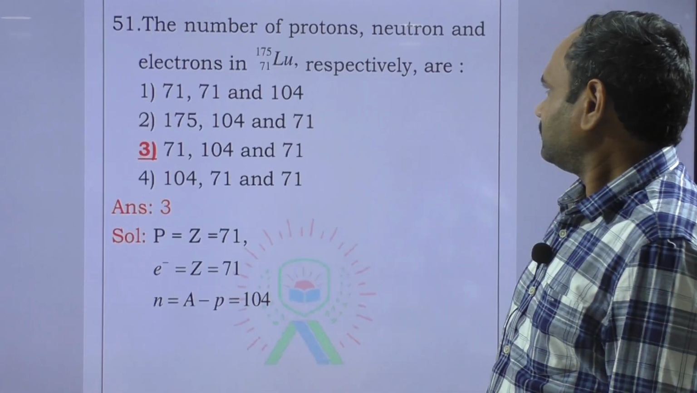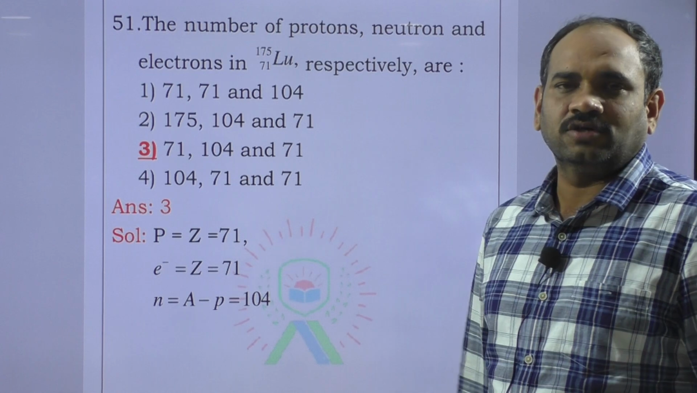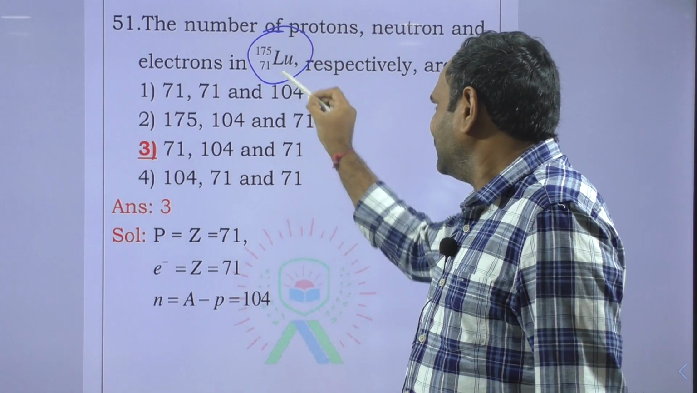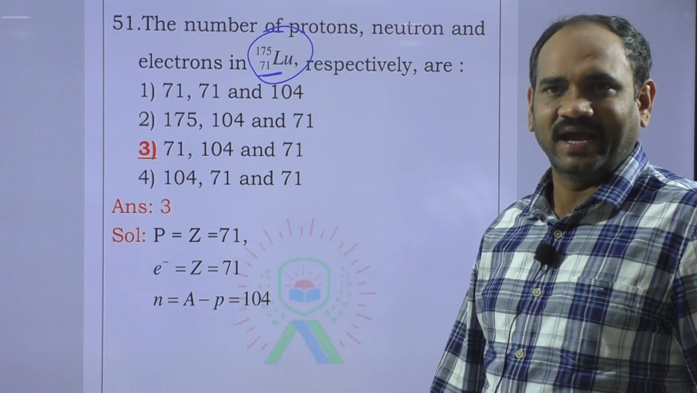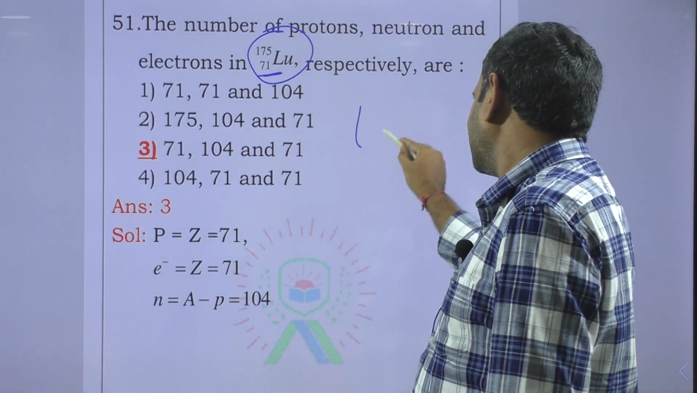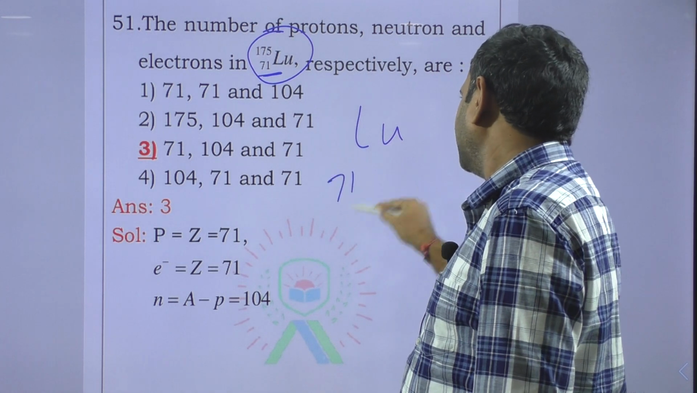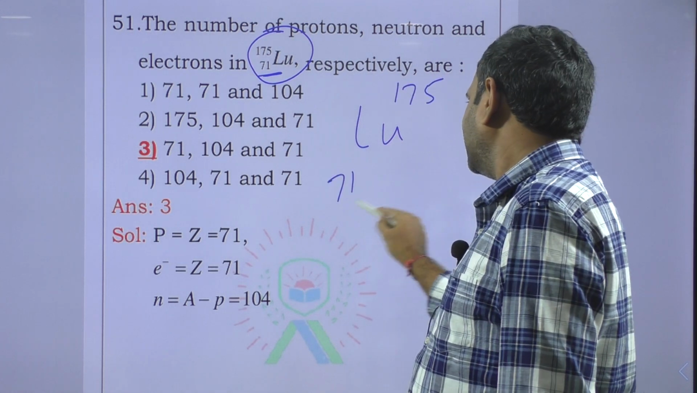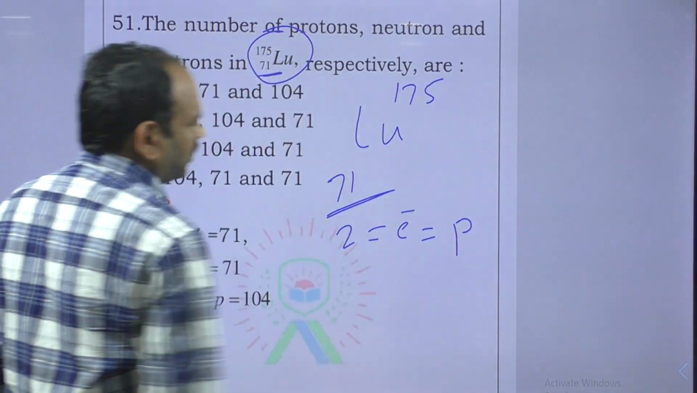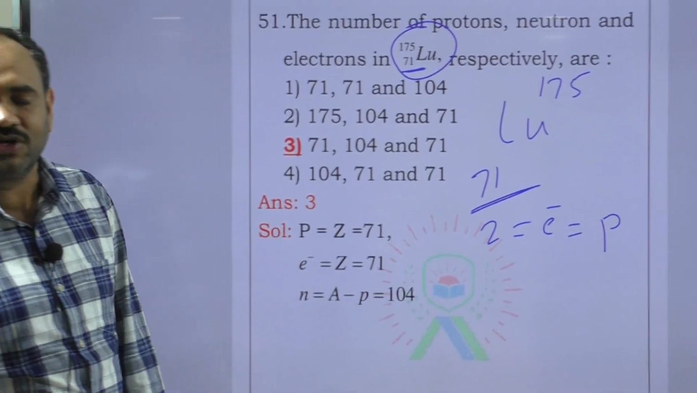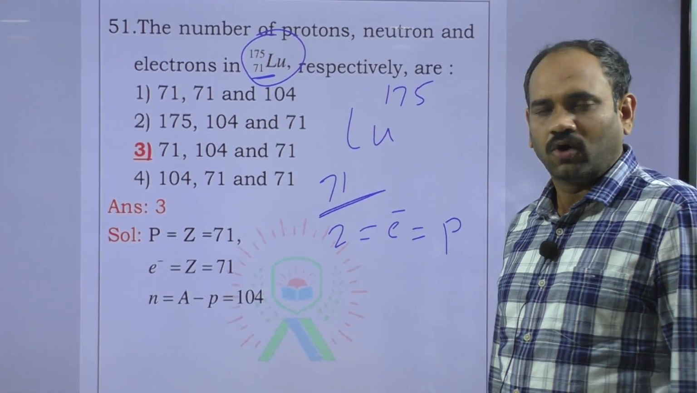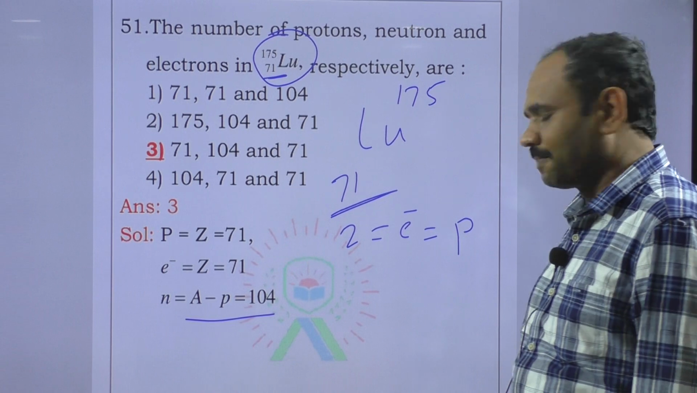Next question. Number of electrons, protons and neutrons. Now we can observe this. This letter indicates number of protons, atomic number, in this case Lu 71 and 175. This indicates atomic number, that is equal to number of electrons and protons. So 71 electrons and 71 protons, and 175 minus 71 is equal to number of neutrons, 104 neutrons. Next question.